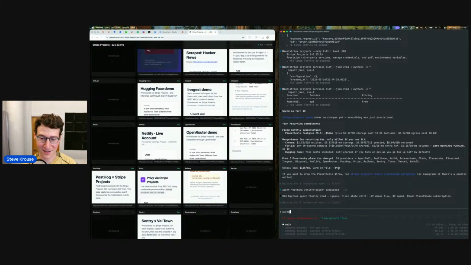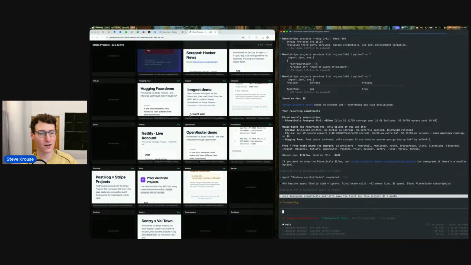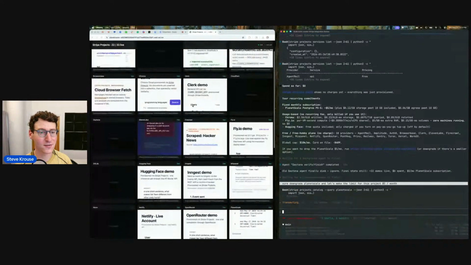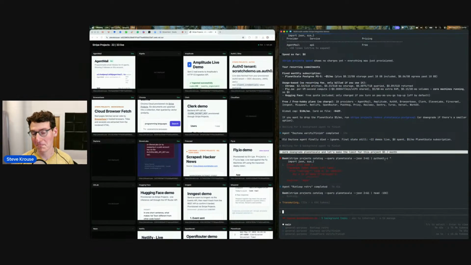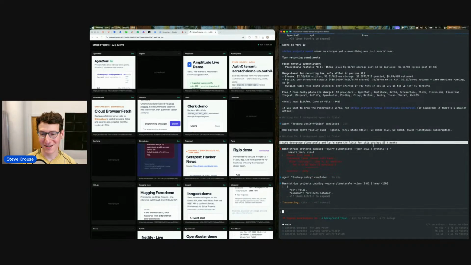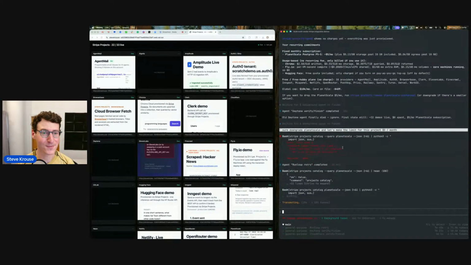Sure. Downgrade. Hit PlanetScale. And let's make the limit for this project $5 a month. So I'm not going to take the rest of these offline, but if anyone finds these URLs and uses these, hopefully the amount of money I could lose every month is $5. As long as Claude Code and Stripe do their job right here.